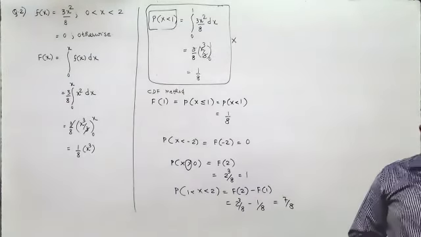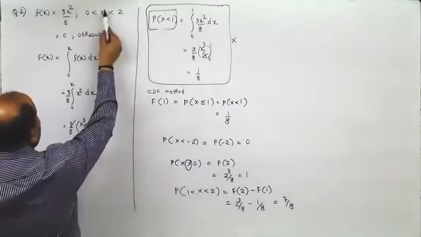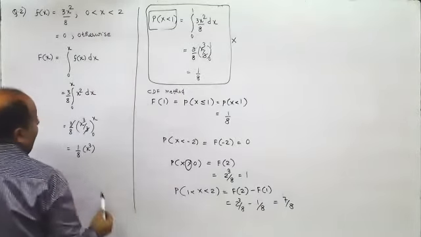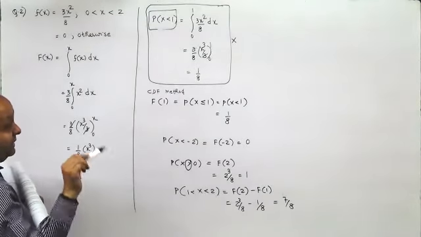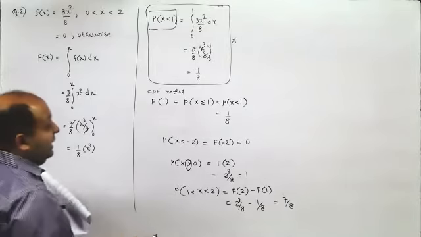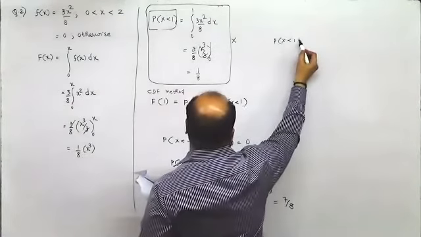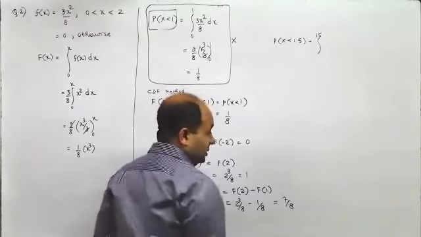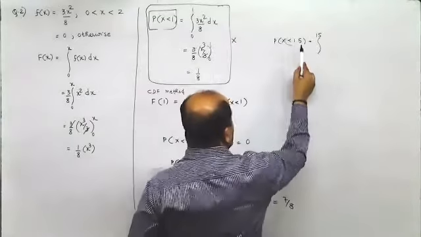In case of less than 1, you have to integrate between 0 and 1, or you can straight away take F of 1. But it is less than 1, so we should take F of 0, no? No, less than 1 would mean till 1. Even when they ask you the probability of x less than 1.5, you have to integrate till 1.5, not before that. So even when they don't include it, you will have to include this value which is given over there.